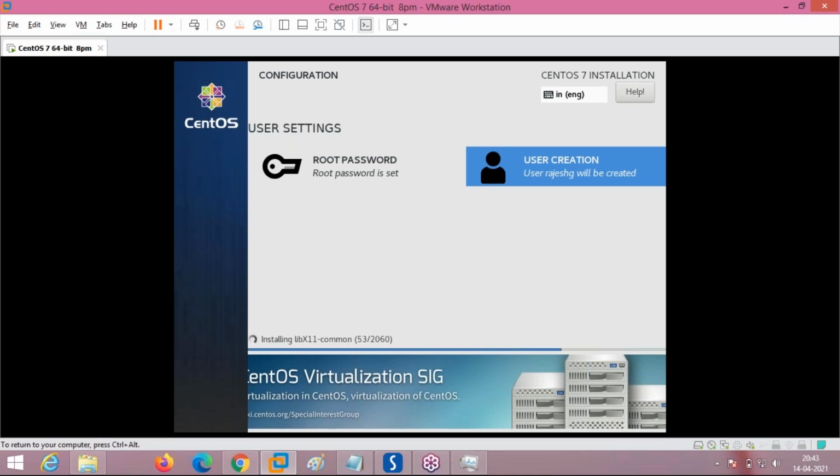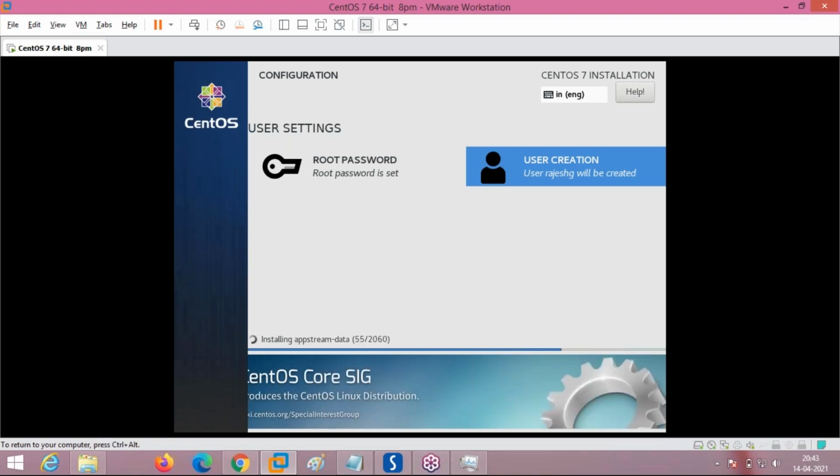Let this installation continue. It will take another 1 hour. Later it will ask for reboot. Till then we will discuss other topics of Linux. Is everybody okay? Dilip and all, let the operating system installation go on in the background. After all the packages are installed, it will show us to reboot the system. Then the operating system is installed. Till that time, let us do other topics.